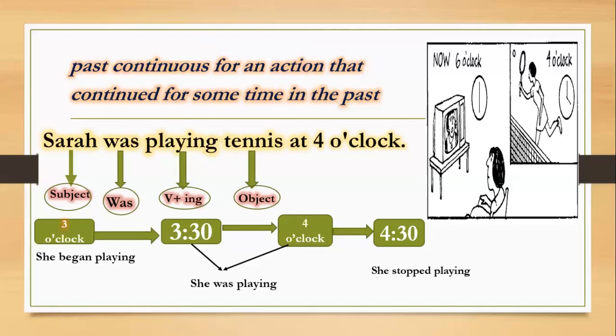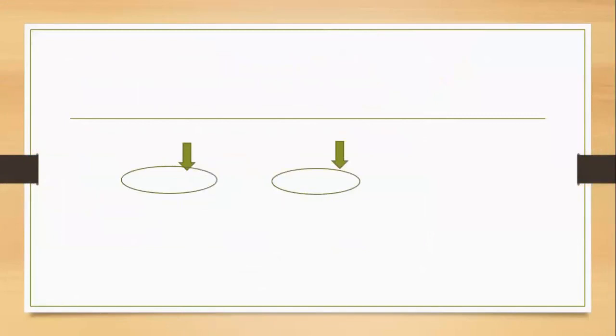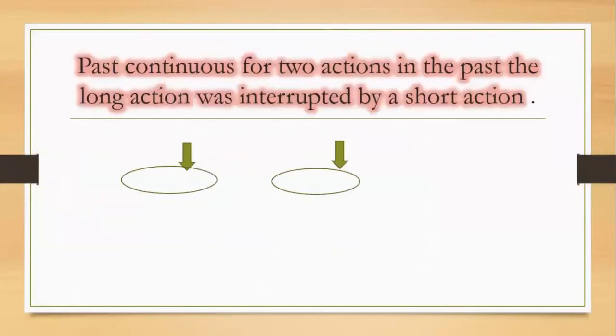The second use. Here we don't have one action or one verb. Here we have two actions in the past. Again, how many actions? We have two actions in the past. The long action was interrupted by the short action. What do you mean by long action? What do you mean by short action? And what do you mean by interrupted?